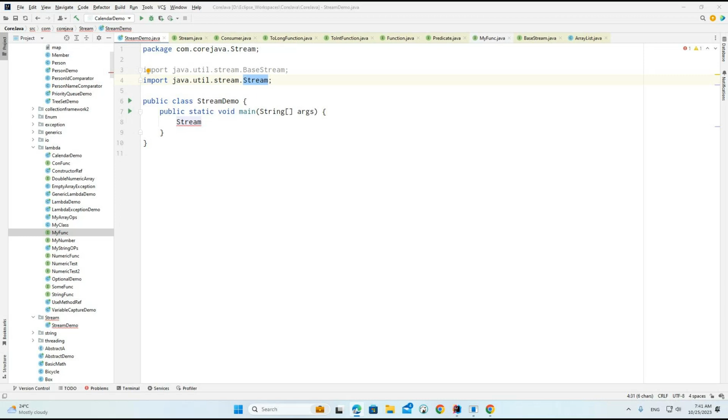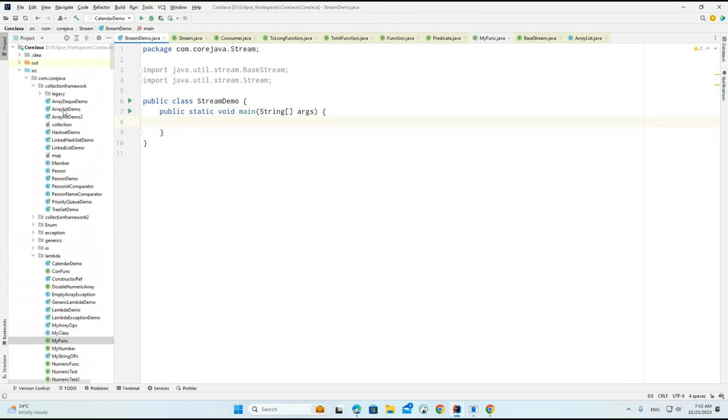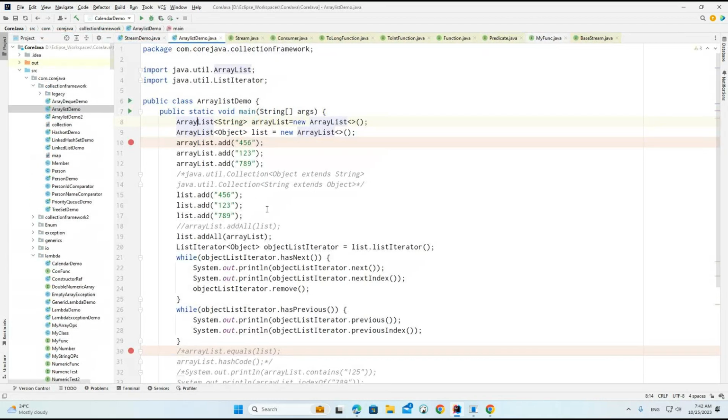Another important section is how we can use this particular stream. If I want to use the stream, we'll call the stream method. Let's say I'll copy the ArrayList section, where we have ArrayList and List.